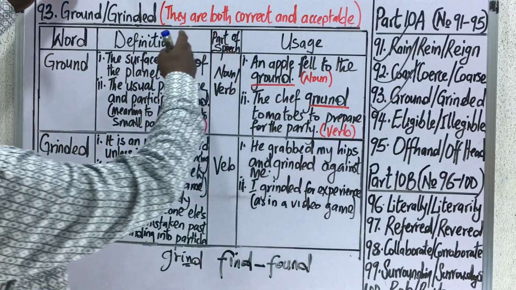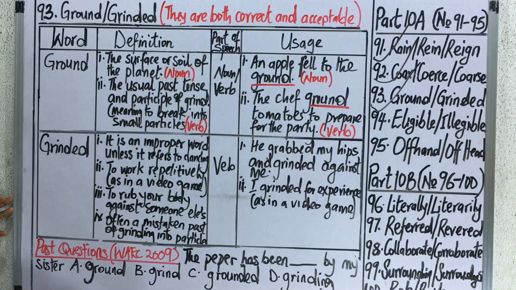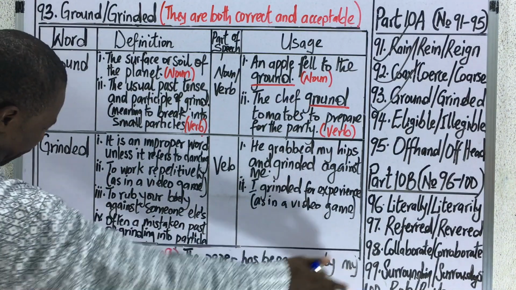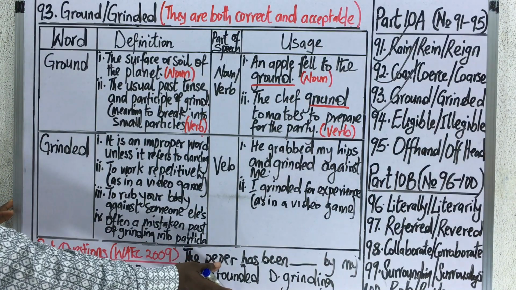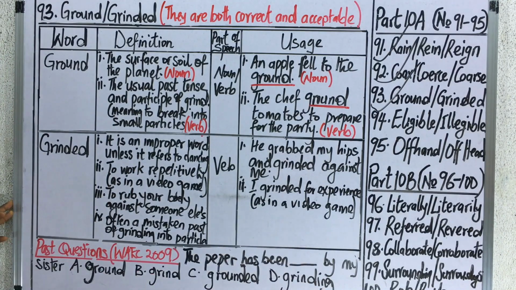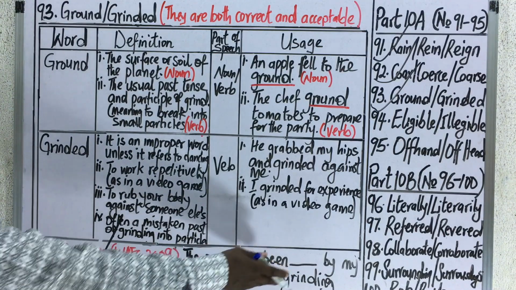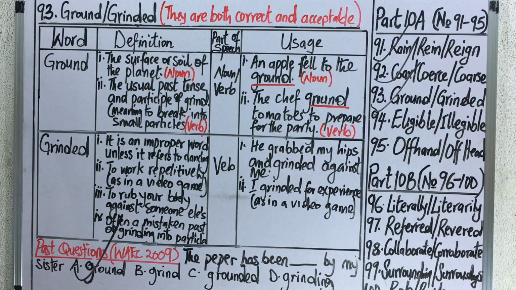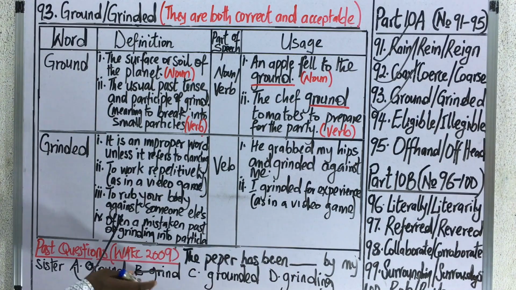Let's now take a step further by considering their appearance in past questions. WAEC 2009: The pepper has been dashed by my sister. A, ground. B, grand. C, grounded. D, grounded. The correct answer to this question is option A: the pepper has been ground. This is a present perfect tense and it cannot agree with grant because of has been. So we cannot say has been grant.